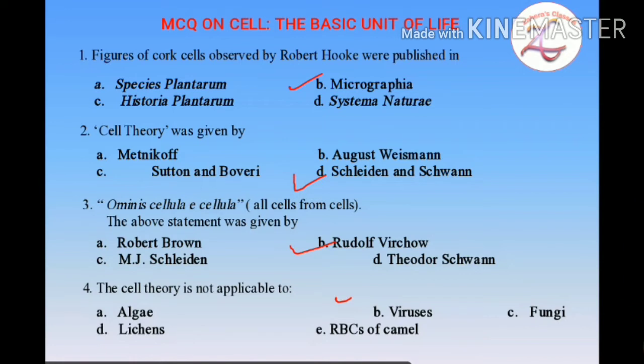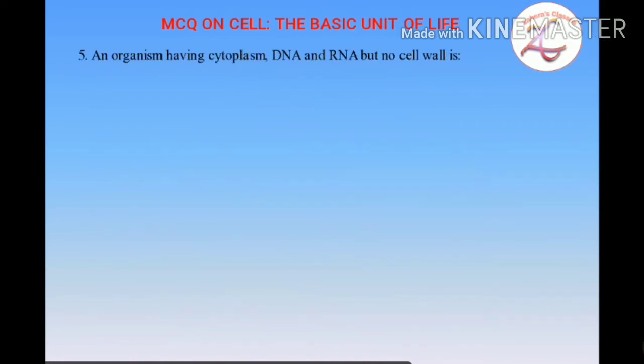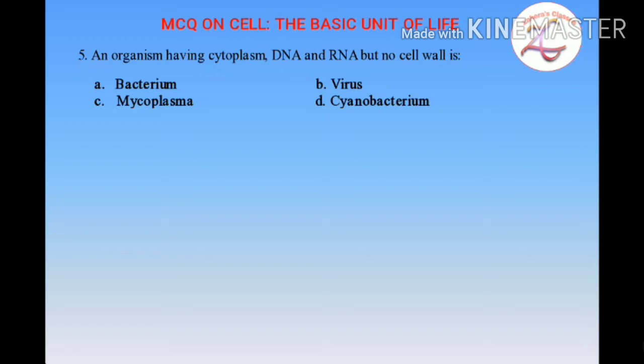Coming on to the next question: an organism having cytoplasm, DNA and RNA but no cell wall is. The options given are A. bacterium, B. virus, C. mycoplasma, or D. cyanobacteria. So here the answer is mycoplasma, and it lacks the cell wall, because mycoplasma is a genus of bacteria which lacks a cell wall. And you know, students, this lack of a cell wall makes it resistant to antibiotics. It is resistant to those antibiotics that